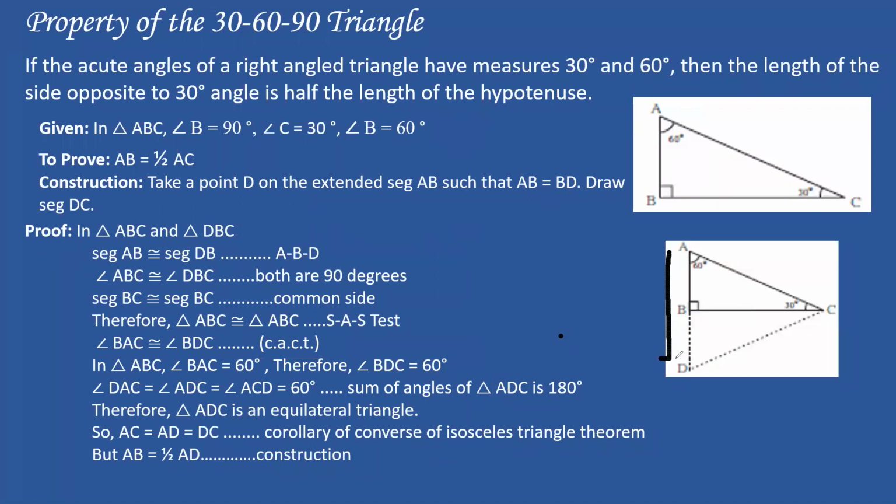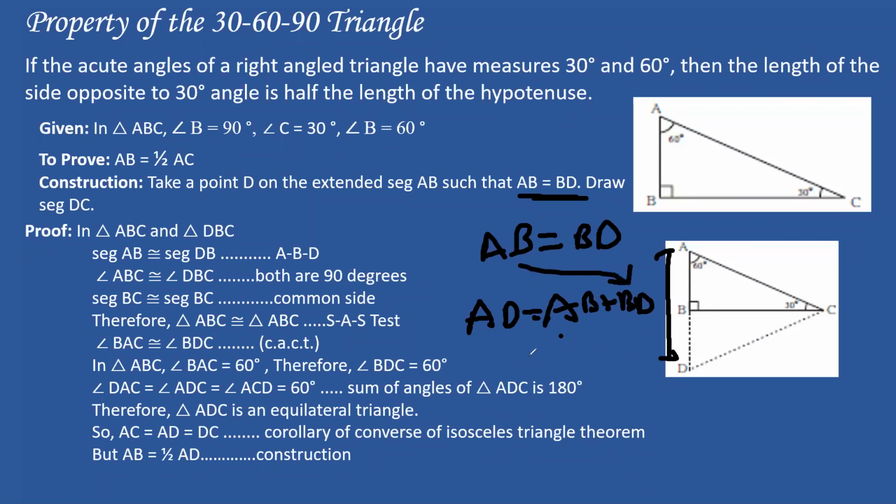So look over here, people. AB is equal to half AD. Why is it so? Because if you focus over here, we wrote that AB is equal to BD, okay? And if you look at the figure, you can see that AD is equal to AB plus BD. But AB is equal to BD over here. So AD will be equal to 2AB. That means AB is equal to half AD.